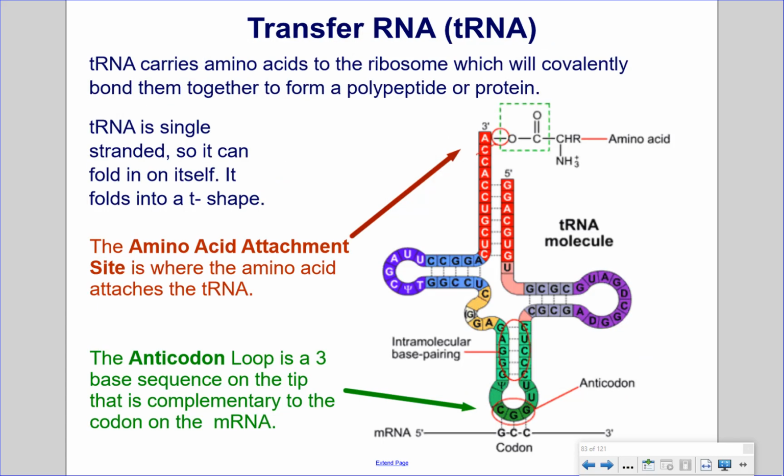Transfer RNA, tRNA. tRNA carries amino acids to the ribosome, which will covalently bond them together to form a polypeptide or protein. tRNA is single-stranded, so it can fold in on itself. It folds into a T shape. The amino acid attachment site is where the amino acid attaches to the tRNA. The anticodon loop is a 3-base sequence on the tip that is complementary to the codon on the mRNA.